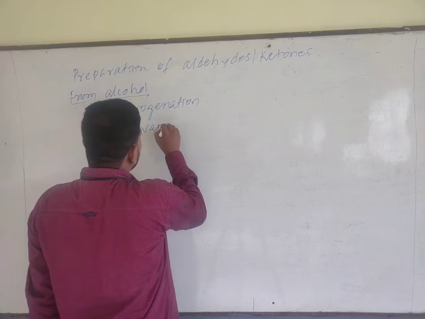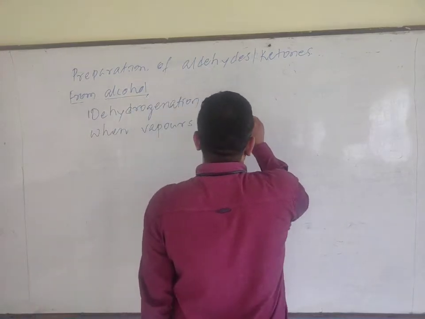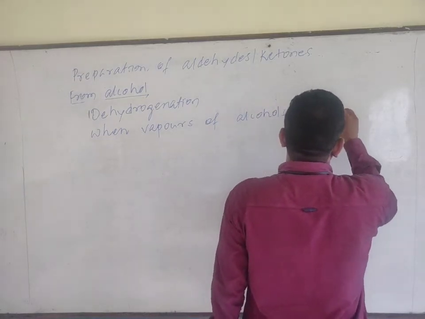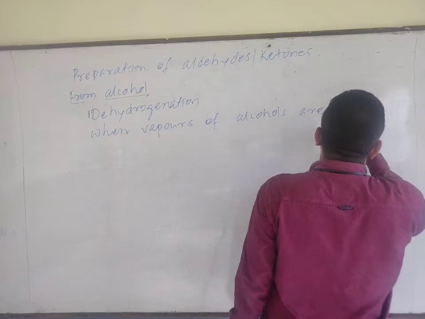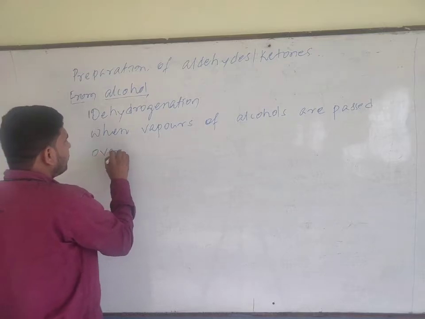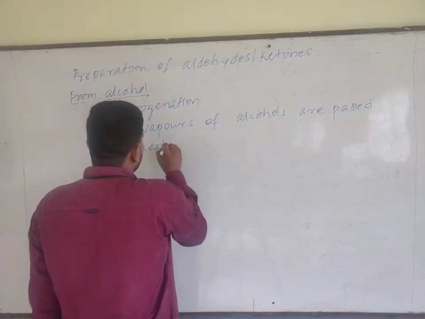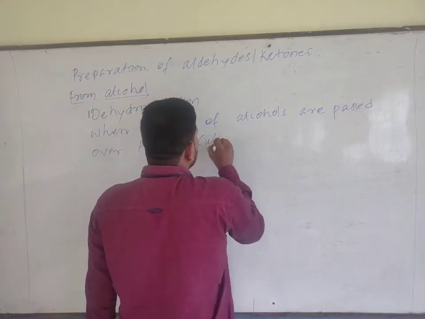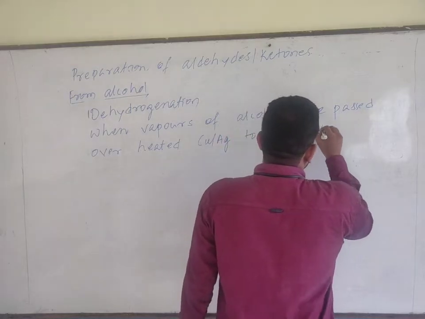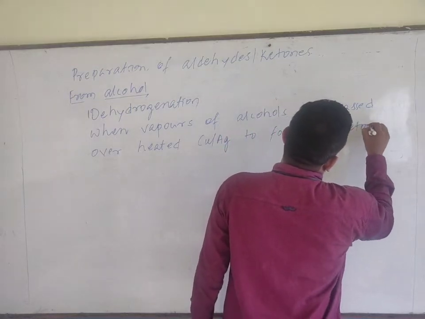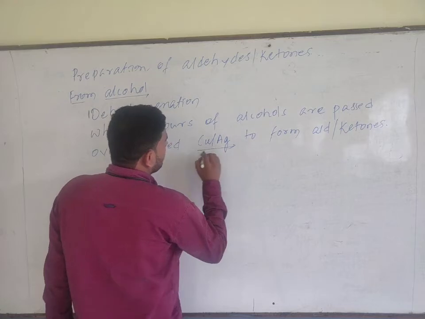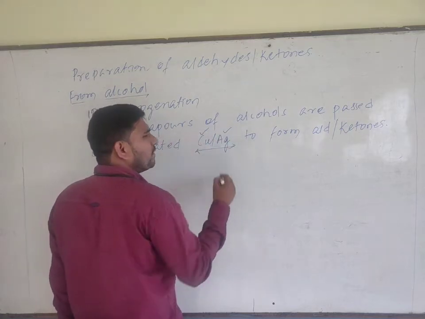For example, when vapors of alcohol are passed over heated copper or silver to form aldehydes and ketones. You can use any one, but copper is more preferred because silver is more expensive.